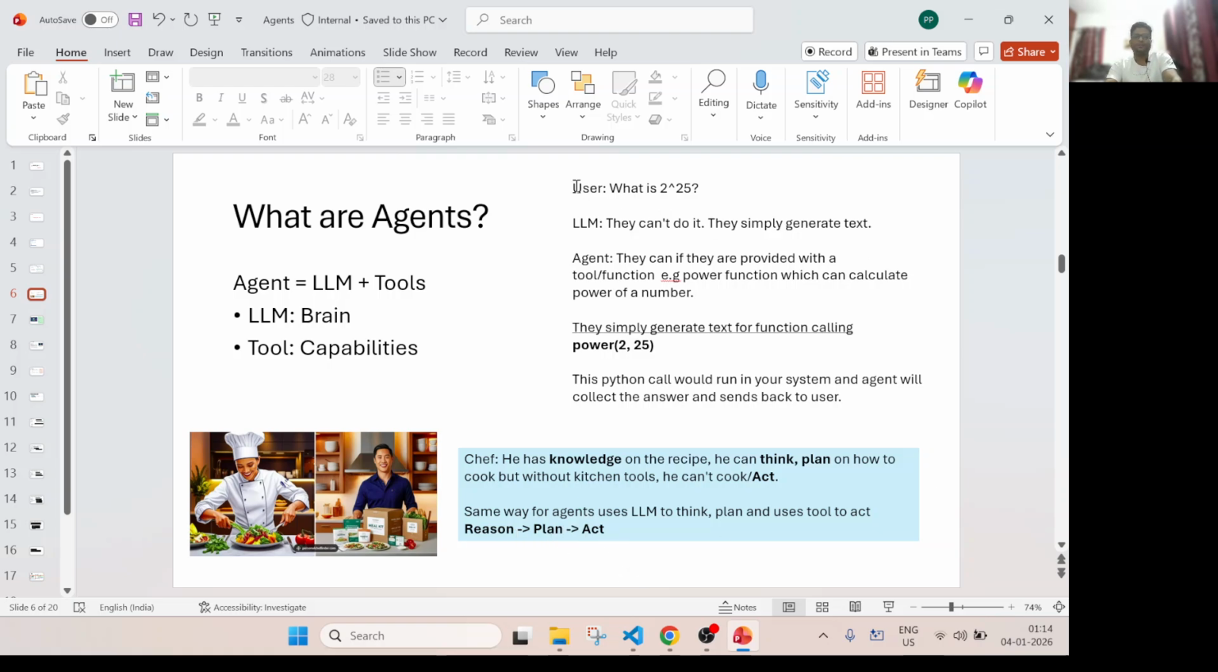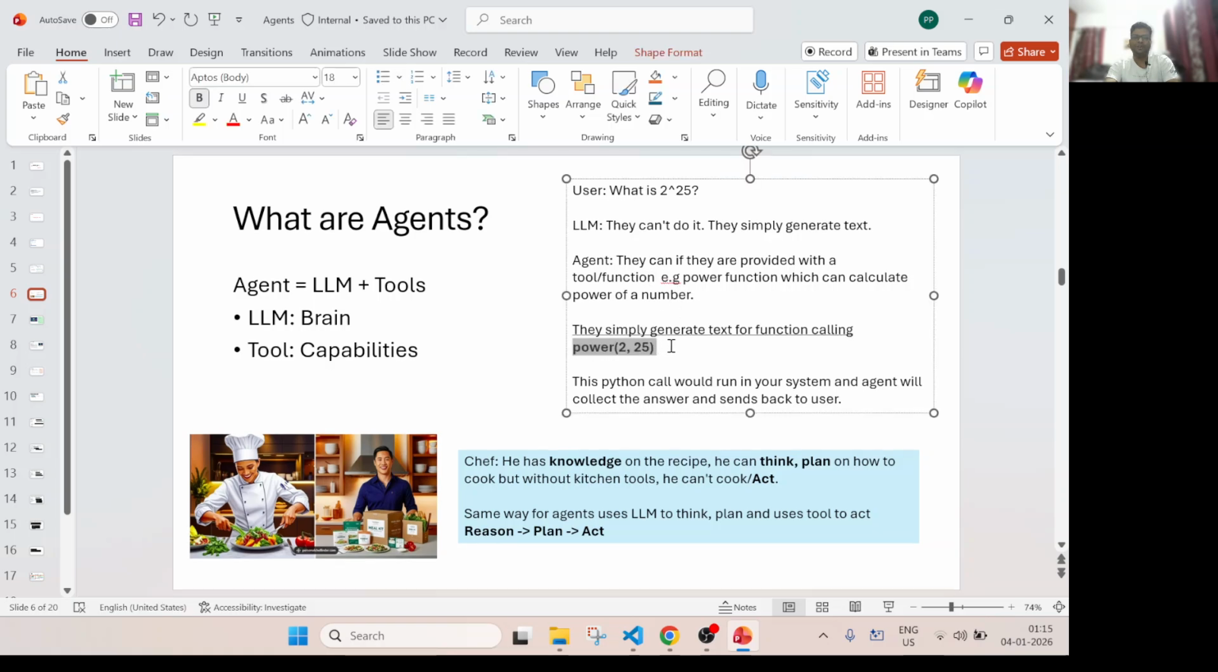So let's take an example. If a user asks what is 2 to the power 25. Now if it is an LLM alone, it cannot do it because it generates text, right? But an agent can do it. Why? There is a difference, you see. Let's say you provide a simple Python function, a power function, which can calculate the power of a number. You pass any number and raise it to any power you pass. Let's say you have written this function which is able to calculate the power of any number.